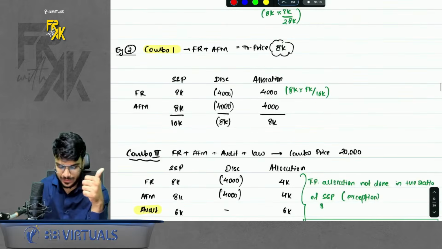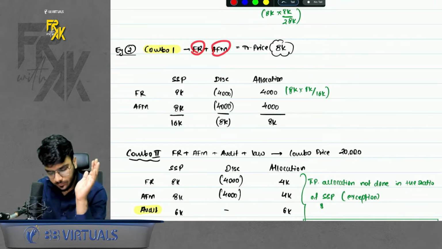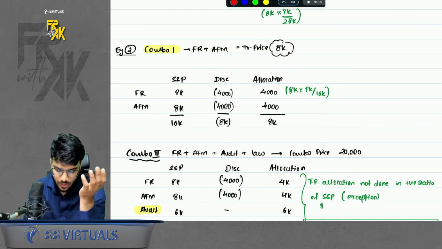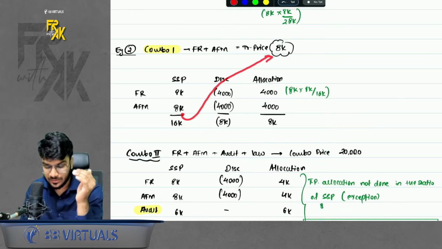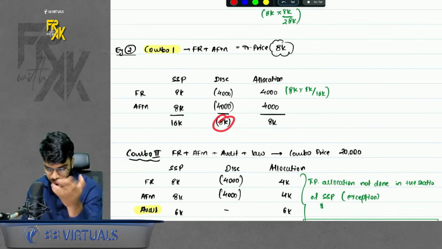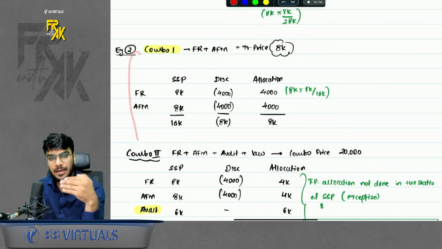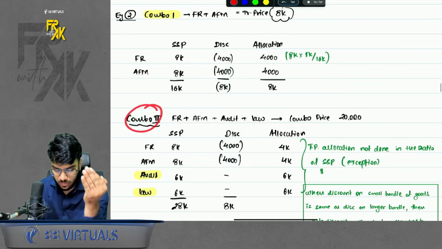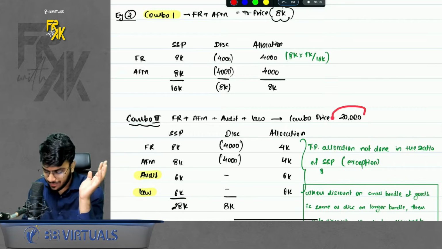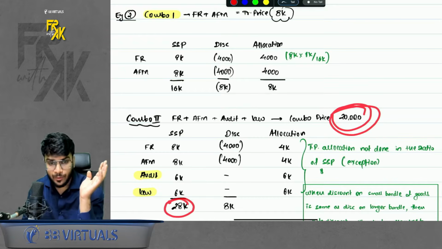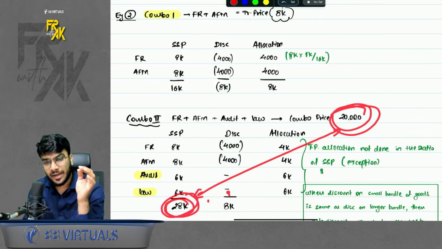First, done. Second example, let's say you are selling a combo of only FR and AFM for rupees 8,000. If you see individually, they are worth 16,000, but you are selling only for 8,000. That means you are giving a discount of 8,000 rupees. You allocate between the 2 products. Continuing with the same example, assume that you also sell one more combo, that is a combo of 4 subjects, FR, AFM, audit, law. You sell for 20,000. If you see the SSP, it is coming to 28,000. How much discount did you give? You are giving a discount of 8,000 only.